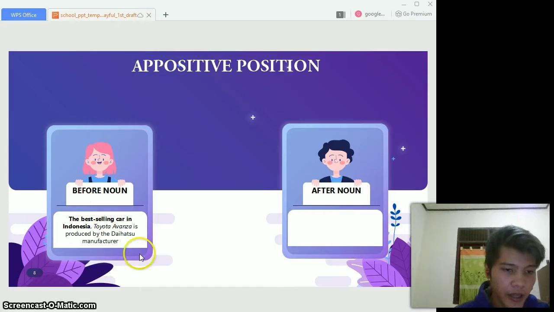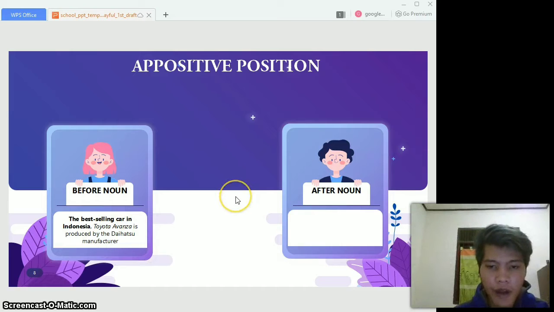The best-selling car in Indonesia, Toyota Avanza, is produced by the Daihatsu manufacturer. So the best-selling car in Indonesia is the appositive. Toyota Avanza is the noun. So you can put the appositive before the noun.